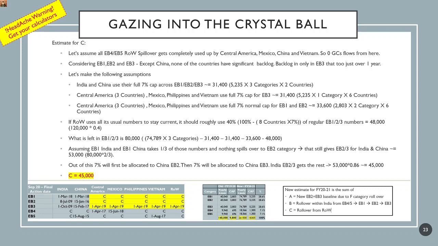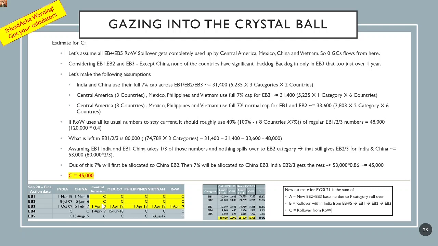How did we arrive at this number? This would be one category, which is EB3, across 6 countries. Each country to use the full 7% cap for this year will use 5,235. So this multiplication gives the same value as before, which is 31,400. Let's look at EB1 and 2 and how much they would use up.